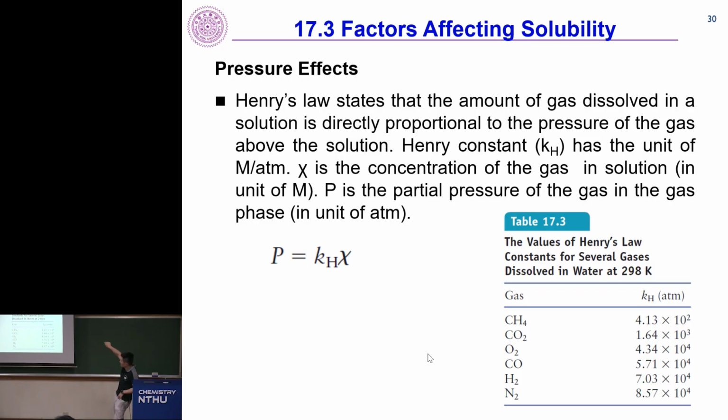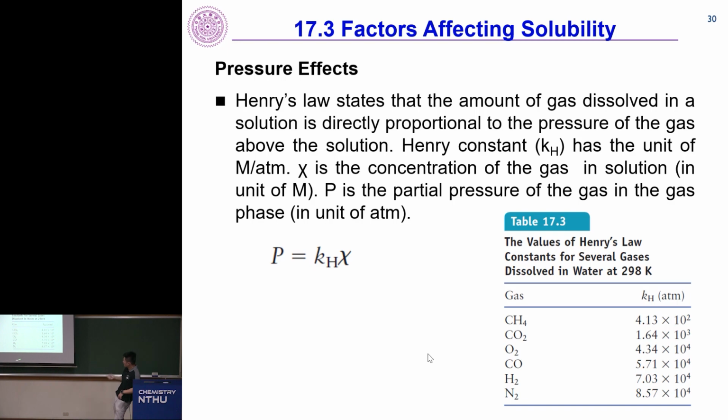Now you can see that Henry's law constant has a trend. Methane is 4.13 times 10 to the second power. CO2 is 1.64 times 10 to the third power. O2 is 4.34 times 10 to the fourth power. CO is 5.71 times 10 to the fourth power. H2 is 7.03 and N2 is 8.52. And what do you see? This is the dissolution in water. If the molecule is more polar, it can form strong interaction with water, hence the Henry's law constant is large, to a fourth order. If the molecule is nonpolar like methane, Henry's law constant is small, 10 to the second power.